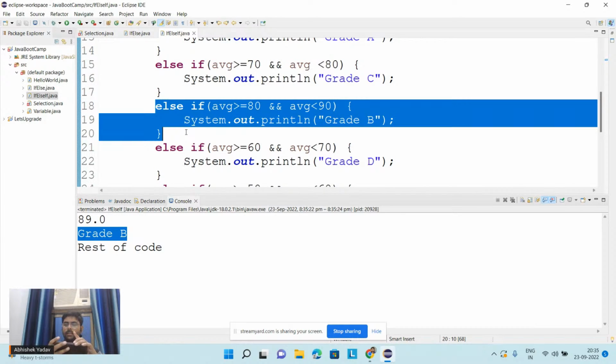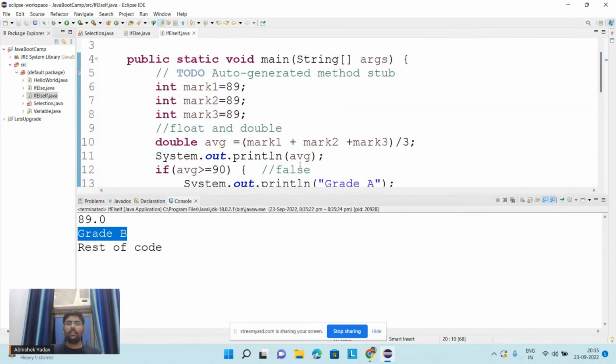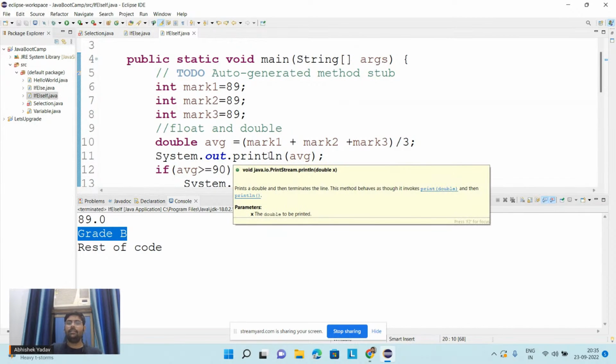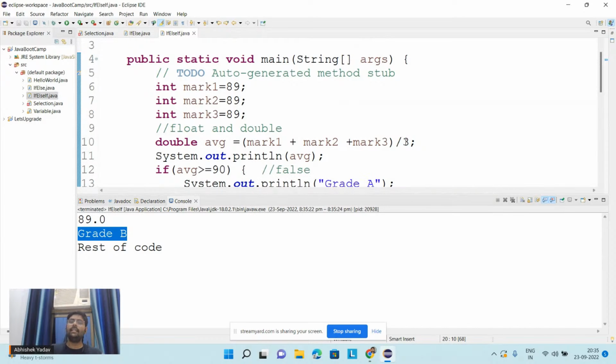And those who are asking, because we are finding average, the average can also be a decimal. So basically guys, what we are doing here is dividing, so we can get the answer as an integer, or we can get some decimal value. In order to store the integer part and the decimal part, that's why we are using double here, or you can use float. If you use integer, then you will lose the decimal part, right?